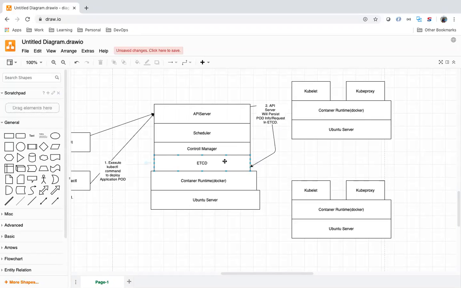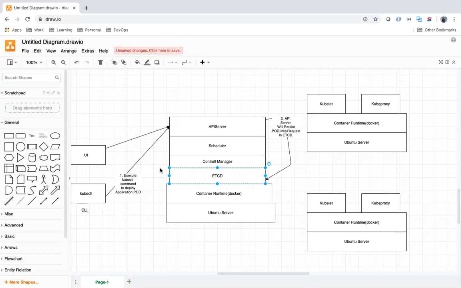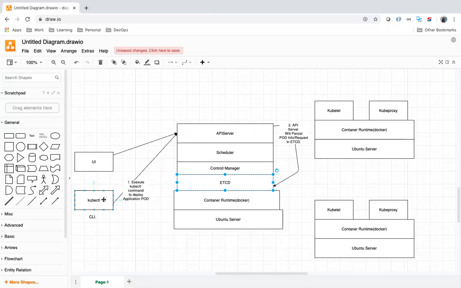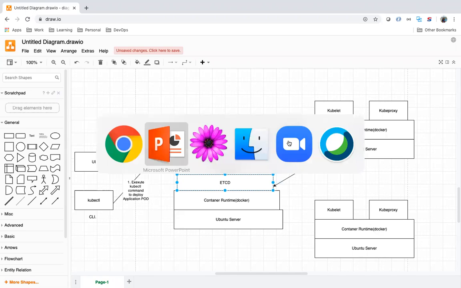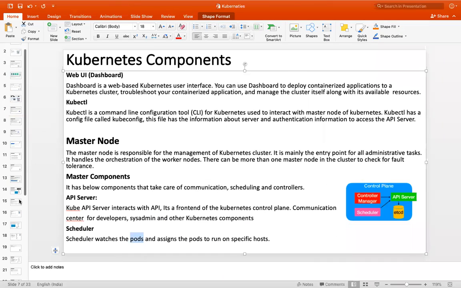So what is etcd here? I am trying to deploy one pod. A pod will have a container. I am trying to deploy one container in Kubernetes. I requested using these commands, the kubectl command. The request goes to the API server. The API server will persist the information in etcd, your pod request information. So what is etcd? I will come to the scheduler.